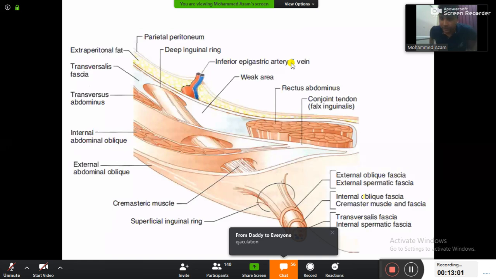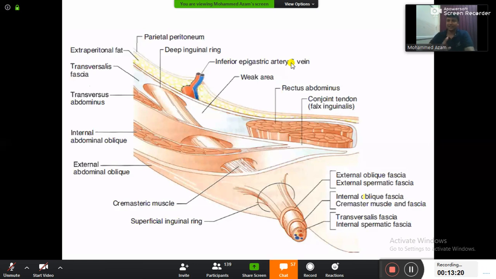In the scrotum, temperature will be 2 degrees less than that of the body temperature. And that lower temperature is required for spermatogenesis to occur. That is the reason why the testis will descend down to the scrotum. So for spermatogenesis to occur, the testis will descend down.